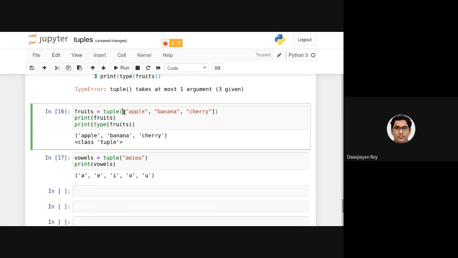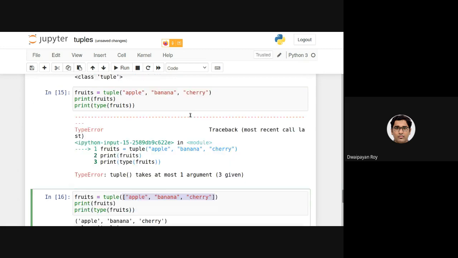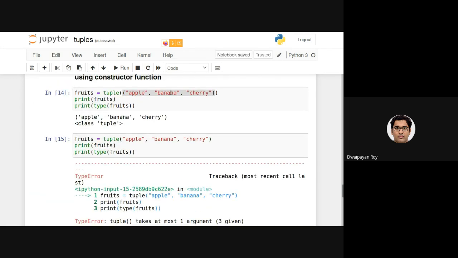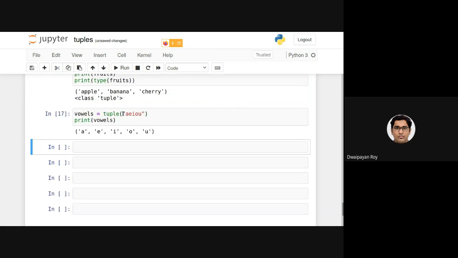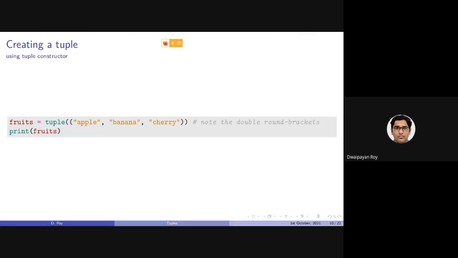Note that here this was the sequence which is a list, here this was the sequence which is a set. Here in this example the sequence is a string. As I have said, string is also a sequence data type. So that's why the individual characters are being considered as the individual items in this tuple. These are the different ways of creating a tuple.